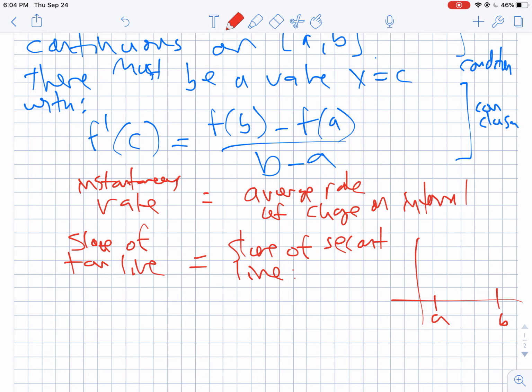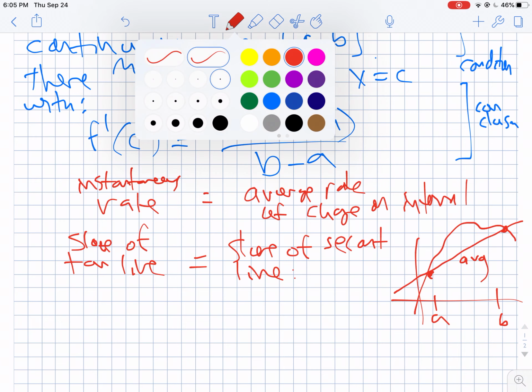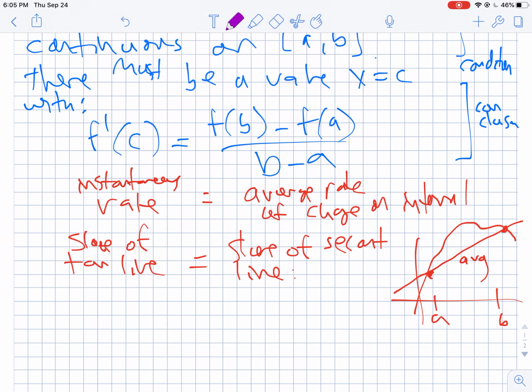So graphically what that's saying is if you have some a and some b, and you have some graph, and it does something that looks like this, whatever. So it goes from this point to this point here. The average is right there. That's my average rate of change, the f of b minus f of a over b minus a. The mean value theorem guarantees that as long as this function is differentiable, there has to be somewhere in the middle, not the exact middle, but somewhere between a and b, some point with the tangent line at that point with the exact same slope equal to that average slope. That's what the mean value theorem guarantees.